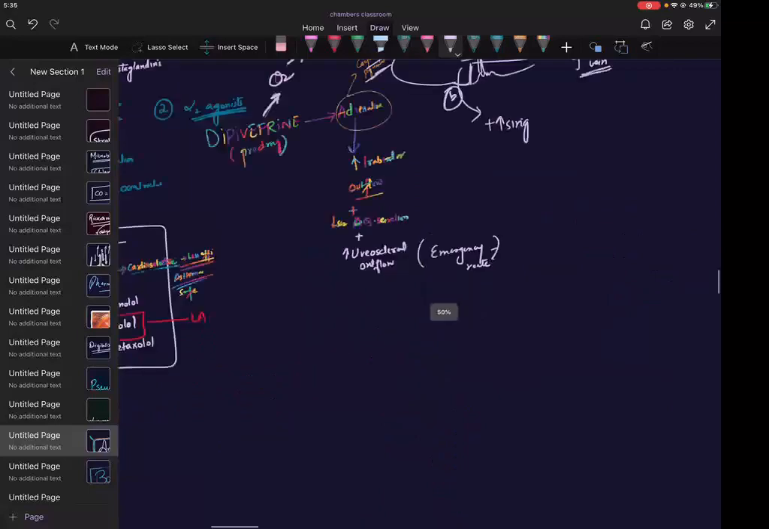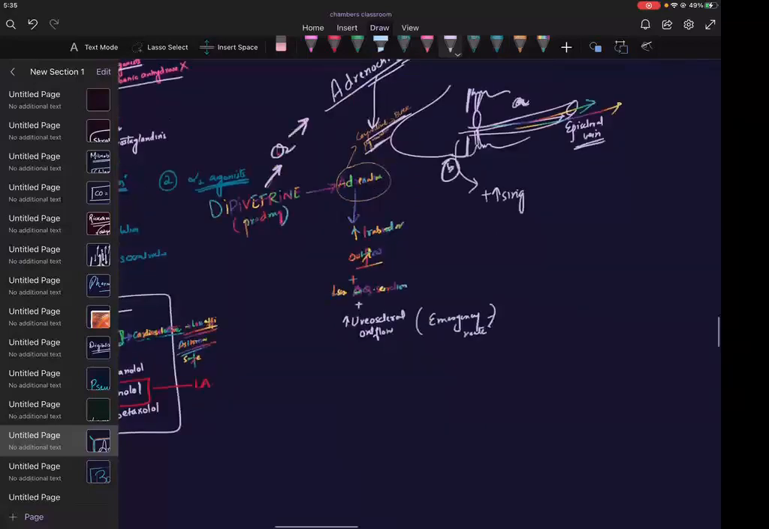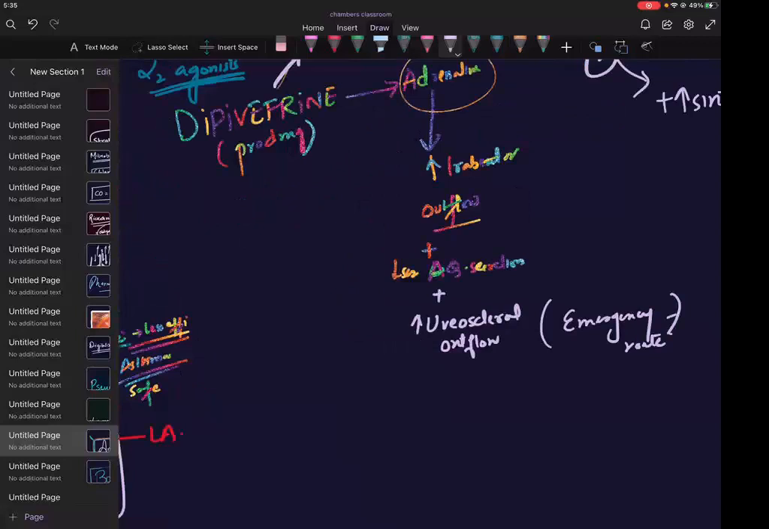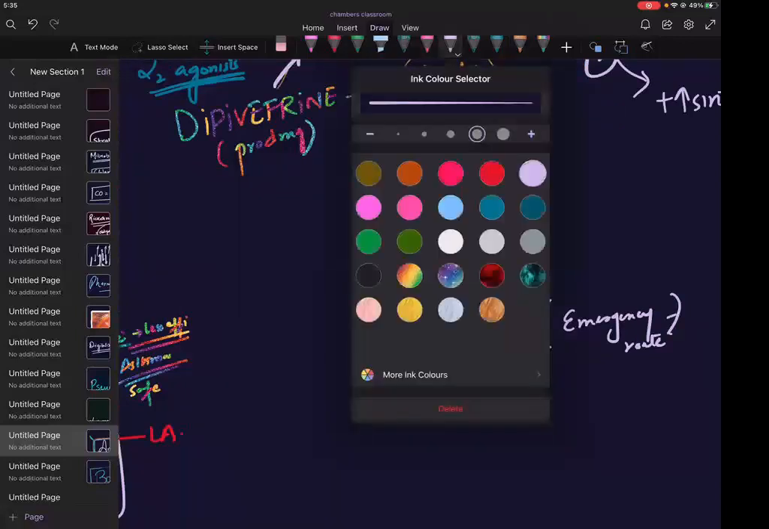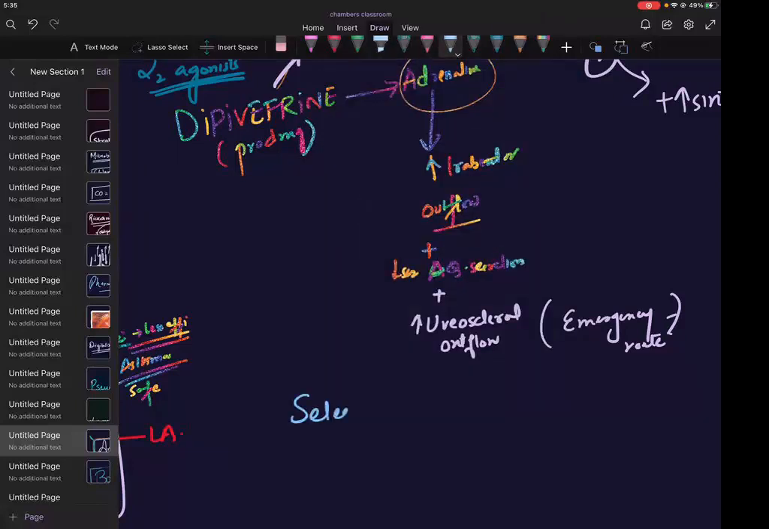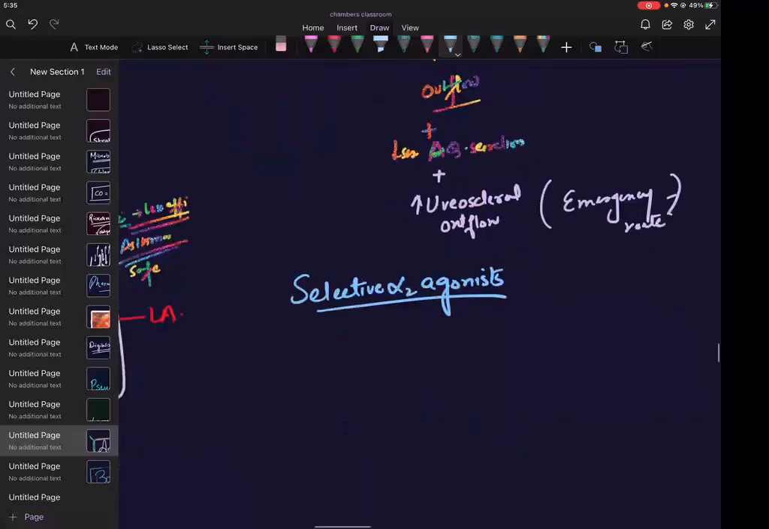Now this was alpha 2 agonist. I want to now tell you a selective alpha 2 agonist. Selective alpha 2 agonists, we have what? Apraclonidine, brimonidine.